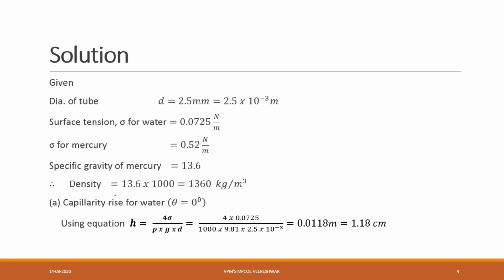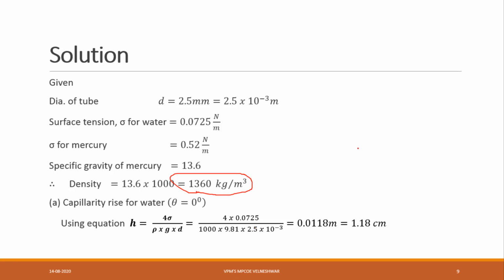Now the solution. Diameter of tube D is equal to 2.5 mm, which he has given in mm, converted into meter, that is 2.5 into 10 to the minus 3 meter. Surface tension sigma for water is equal to 0.0725 Newton per meter and sigma for mercury is equal to 0.52 Newton per meter. And the specific gravity of mercury is equal to 13.6. So finally density is equal to 13.6 into 1000, that is 13600 kg per meter cube.